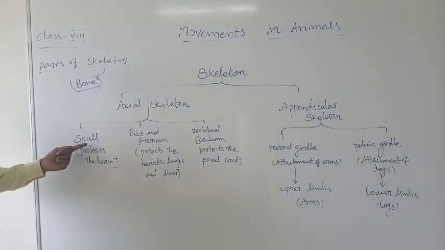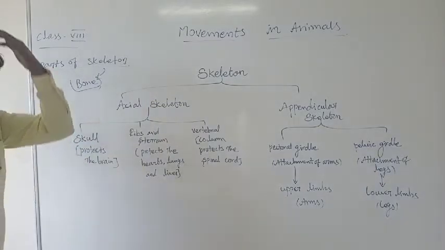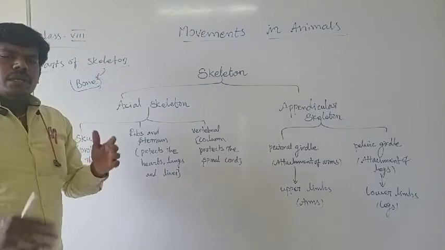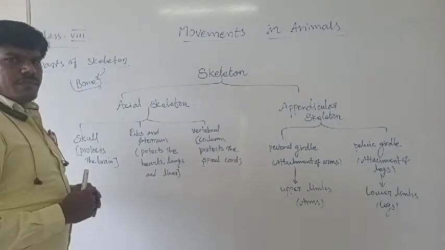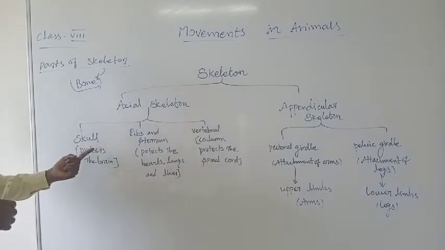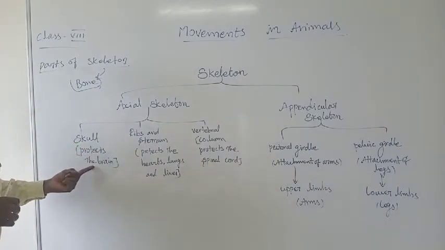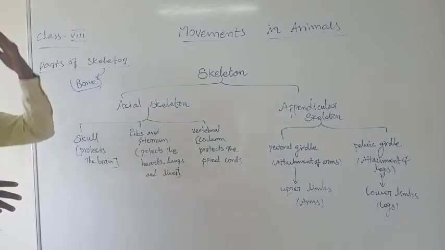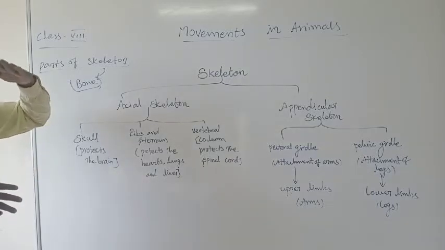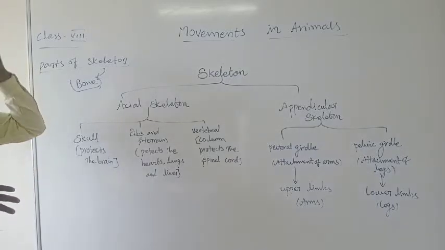What are they? The skull. Skull means, you know, that's the top part of our body. This is the skull. I will explain about them one by one later on. First, understand these classifications. The skull protects the brain, because the brain is present inside the skull, in a protective layer. Where the brain is present, that's the top part of the skeleton, the skull.